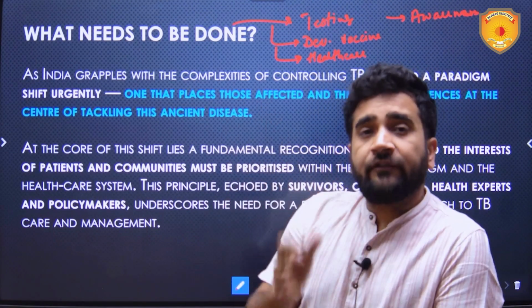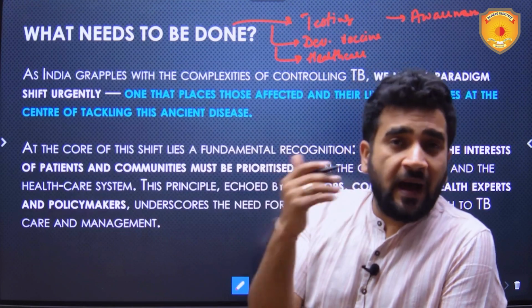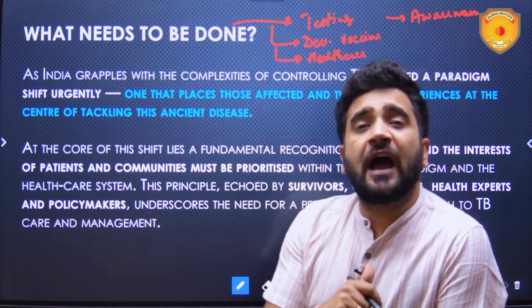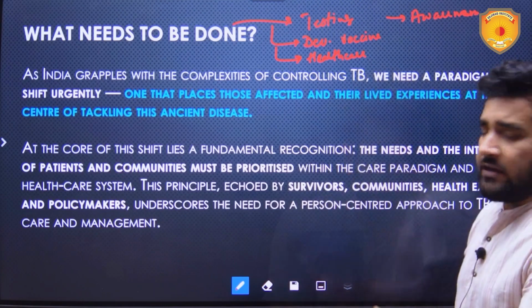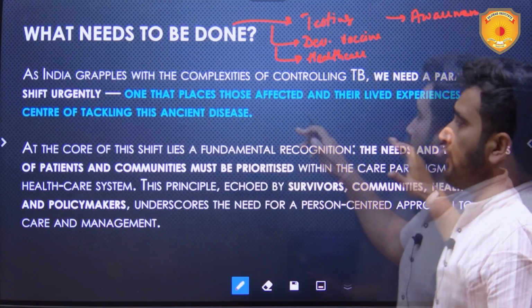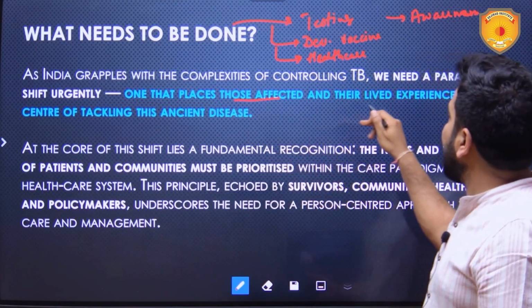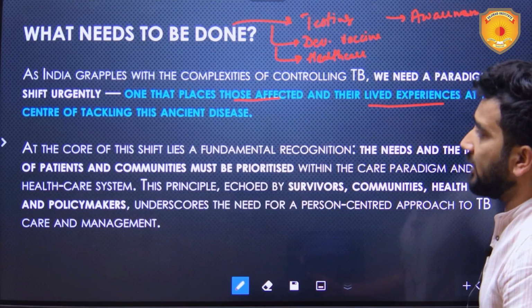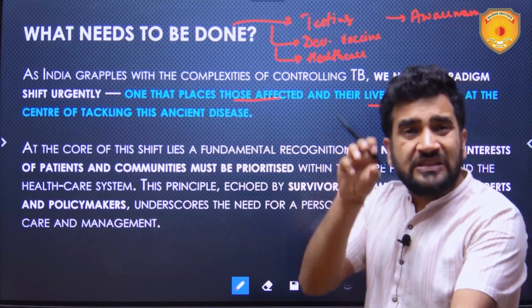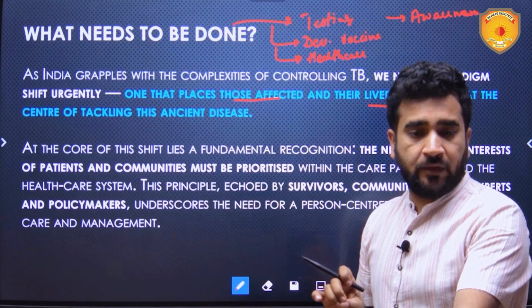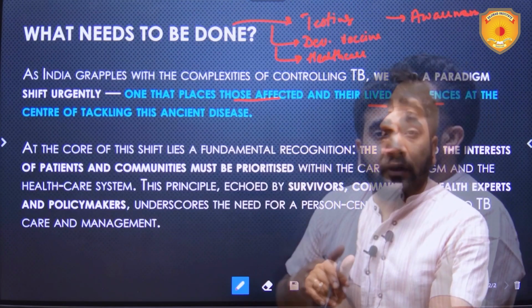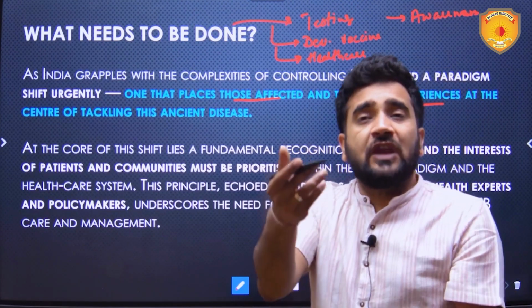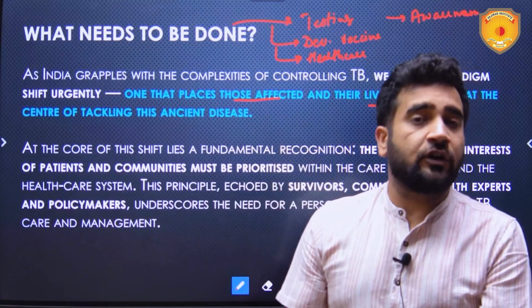But apart from this, there is also one other major aspect which has been ignored till now, and there needs to be a paradigm shift. Those who have been affected and their lived experiences of TB, those experiences have to be taken into account and incorporated in the policies which we design for tackling TB.